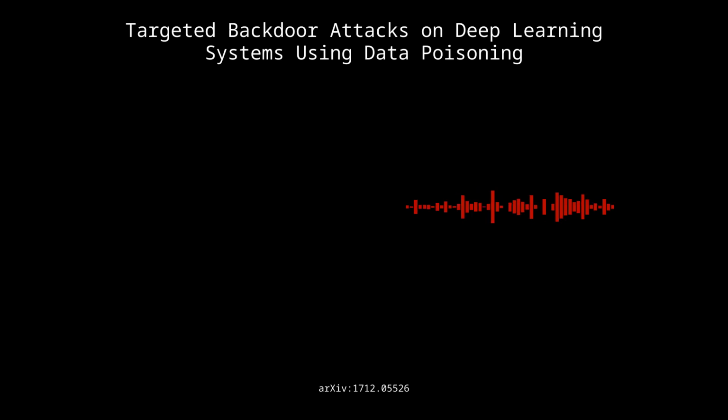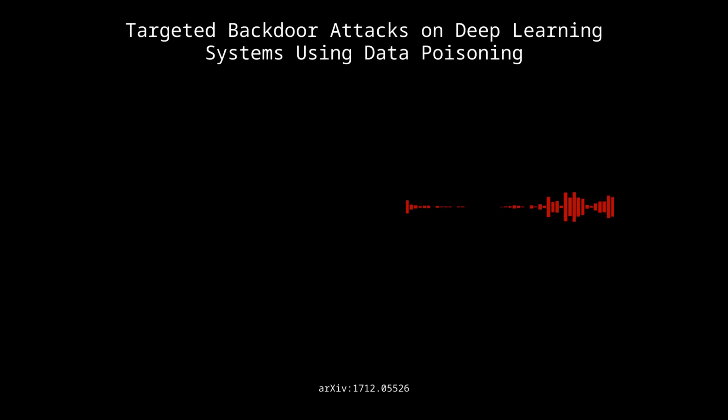5. Wait, you're telling me 5 samples can do all that? That's wild. How does such a tiny bit of data have that much impact? That's the clever bit. These poison samples are very carefully crafted to create a link between a trigger and the target label. There are 2 main types: input instance key and pattern key attacks. They outline both in the paper.